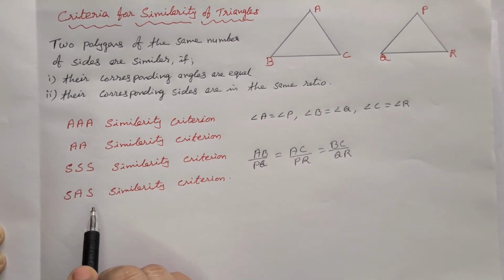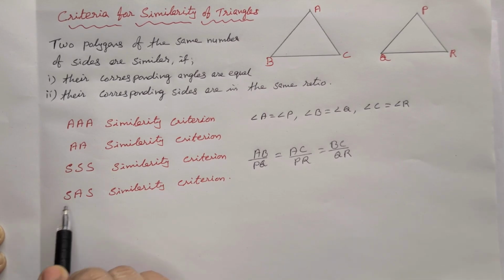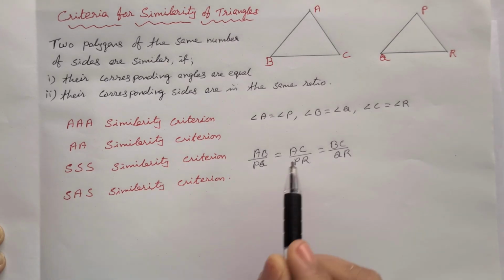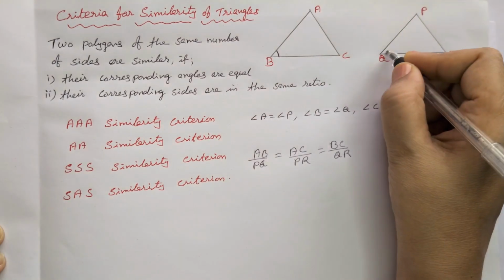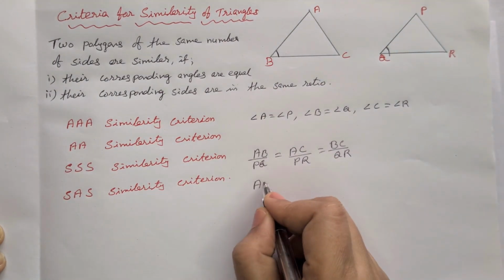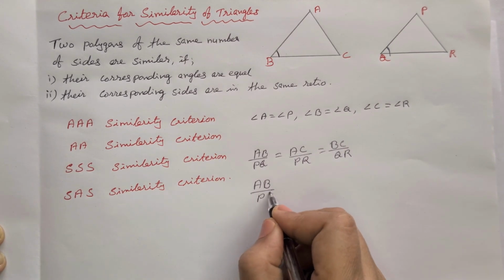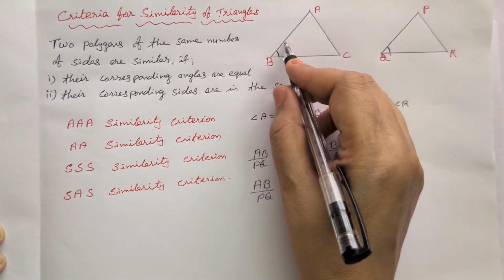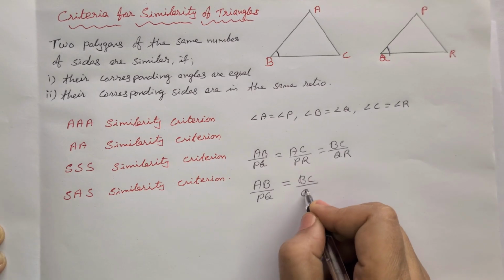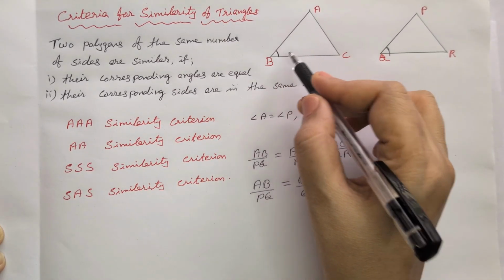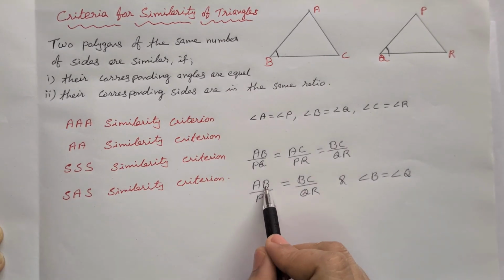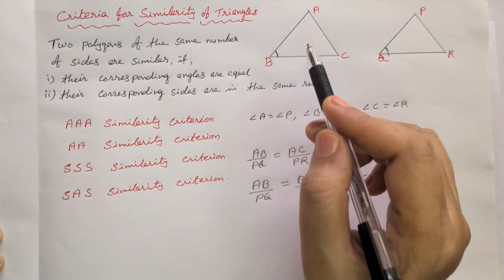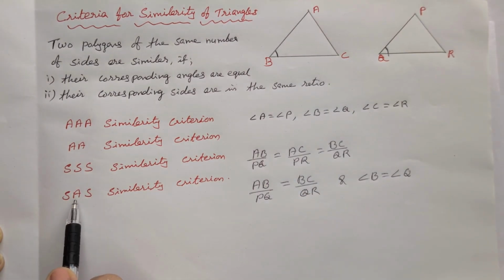Last one, SAS similarity criteria, which means two sides are proportional and the angle in between those sides is equal to the corresponding angle of the second triangle. So in this example, if we consider these two angles, then we can write the first two sides: AB by PQ is equal to BC by QR. Corresponding sides are proportional and angle B is equal to angle Q. That means side, angle, side: SAS. Two sides and the angle in between.